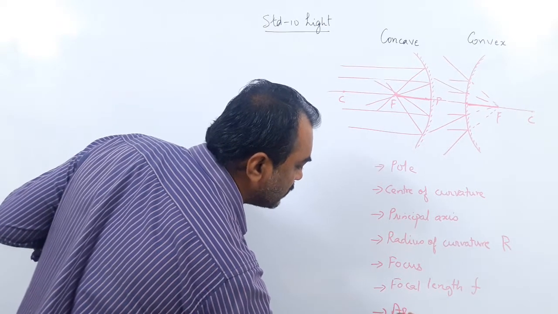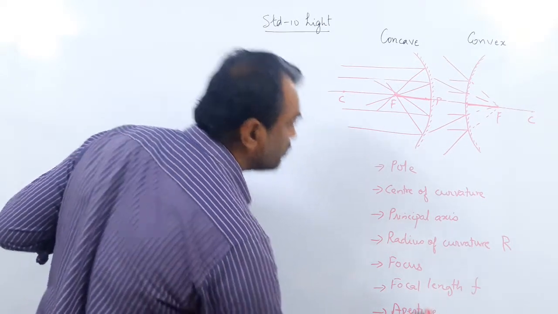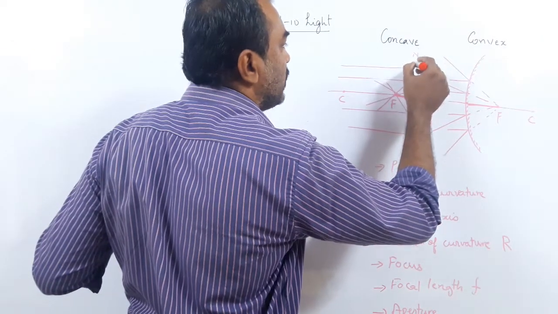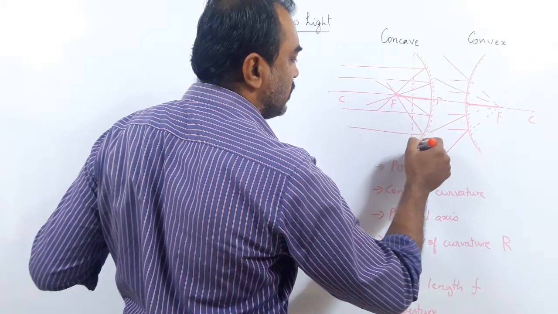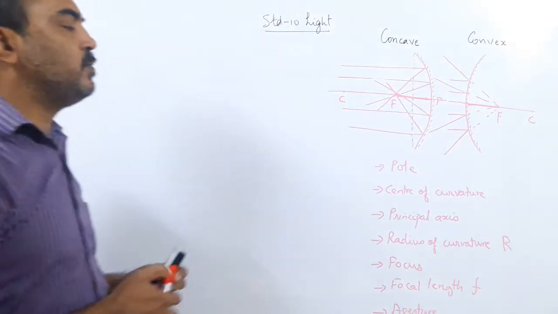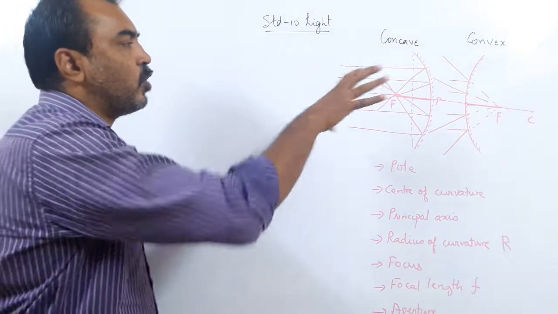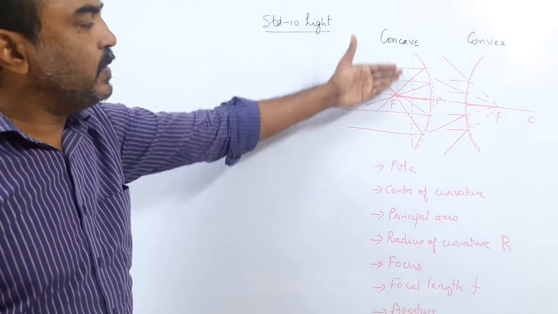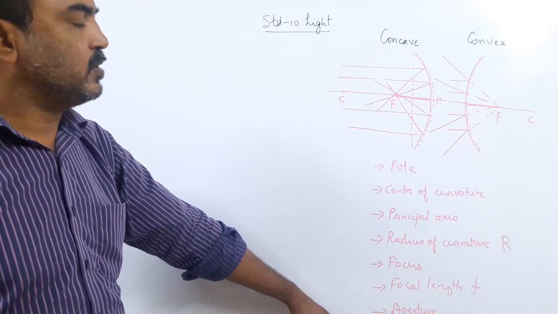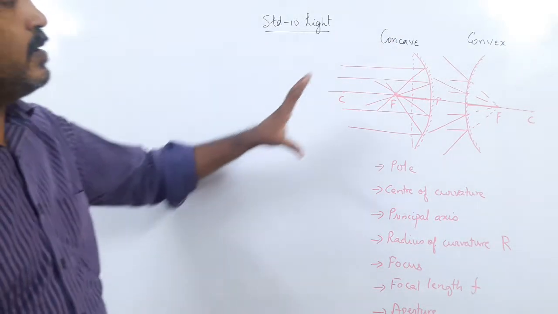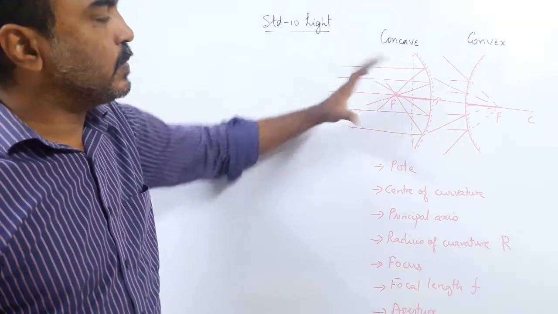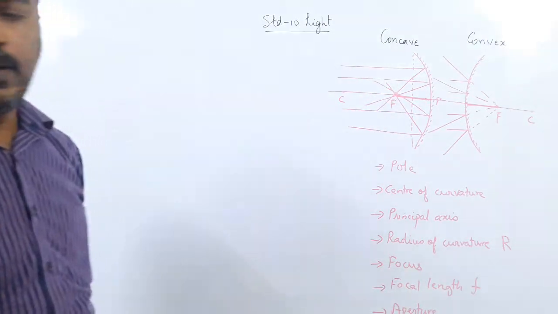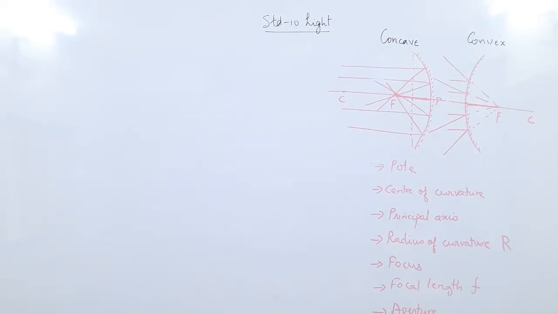And the last one is aperture. The diameter of the mirror is called the aperture. Aperture means the opening through which light can fall on the mirror. In simpler terms, how much light can fall on the mirror depends upon the opening, and that opening is called the aperture. So these are the different definitions for spherical mirrors.